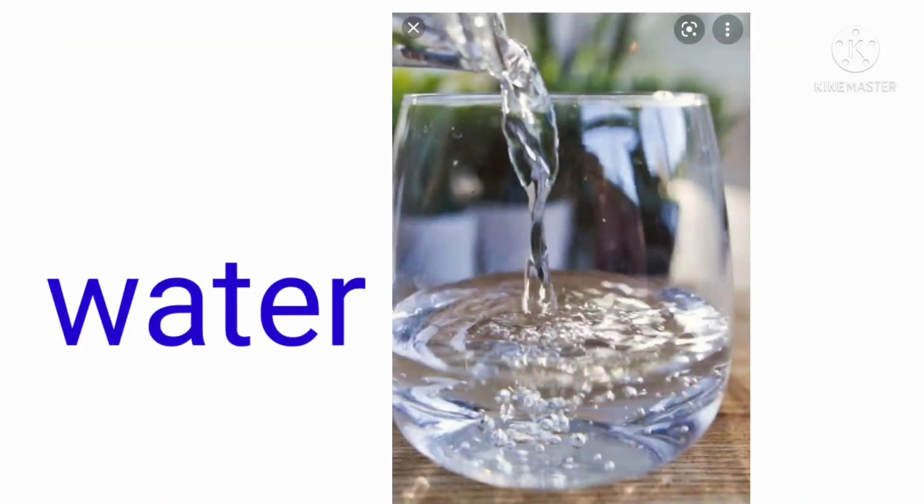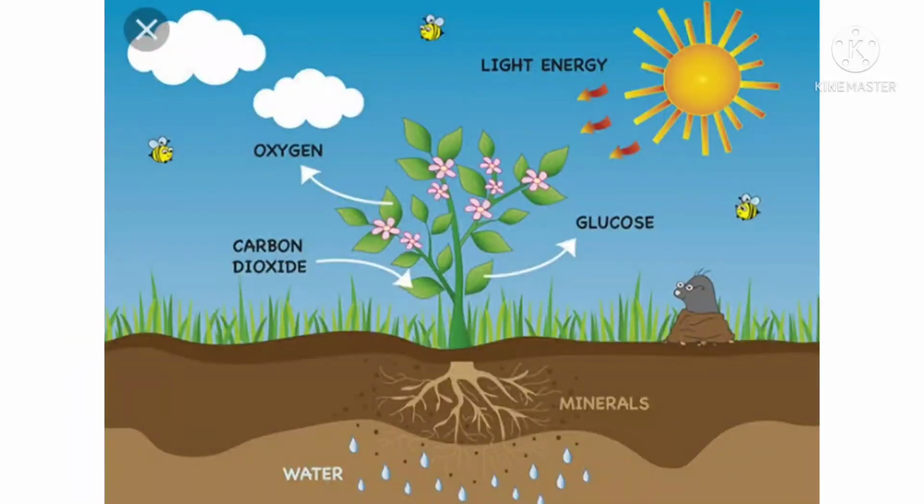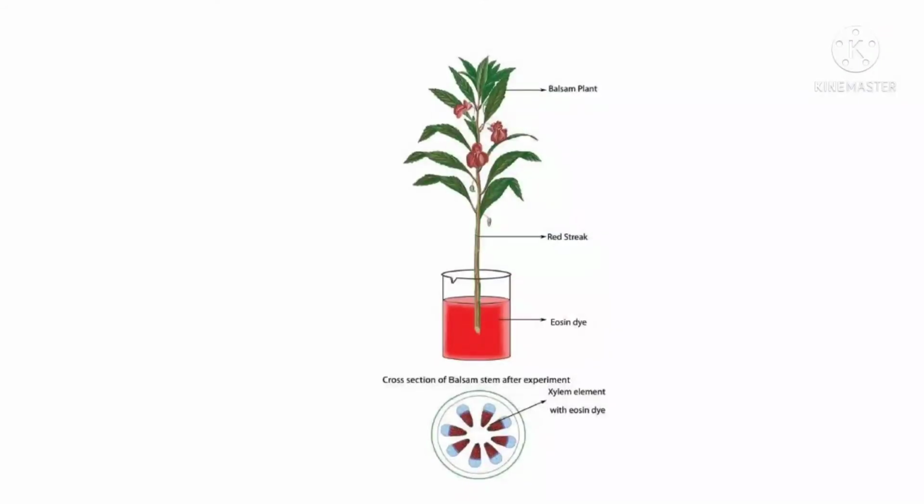Okay, children, the next essential material for photosynthesis is water. See, children, plants get water from the soil through their roots. Here, children, how does this water reach the leaves from the roots? What path does it follow?